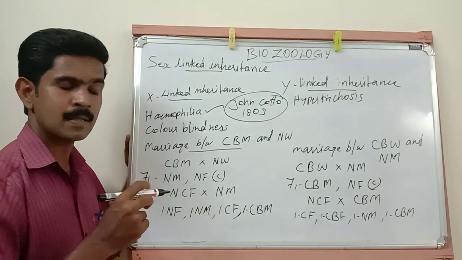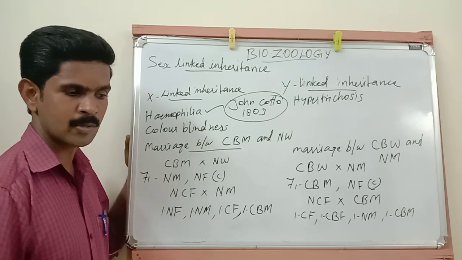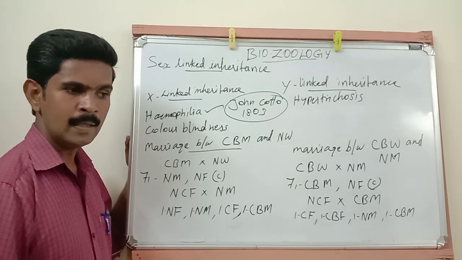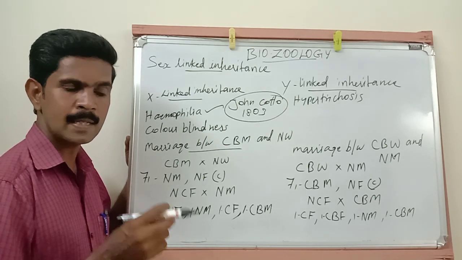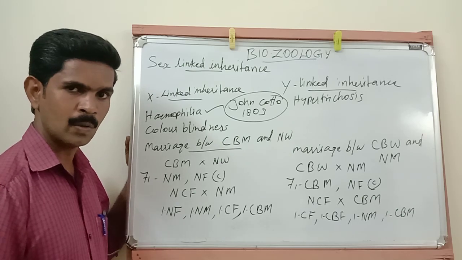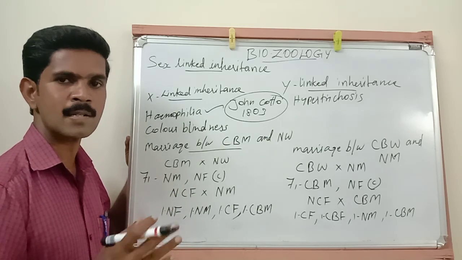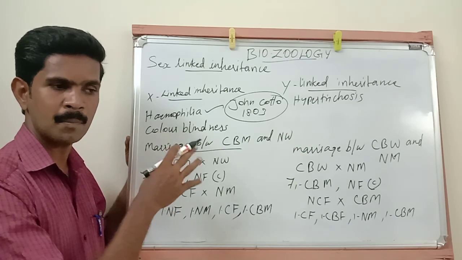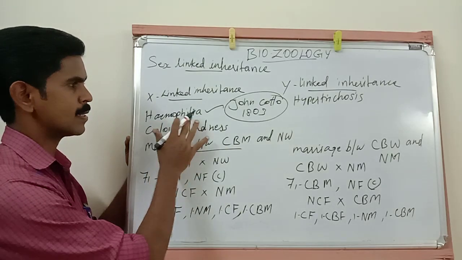See, a blood clotting substance is present in our blood. The name of that substance is called thromboplastin. So the thromboplastin substance is only responsible for the blood clotting. Okay, and one particular gene is controlling the production of this thromboplastin. If the gene is in recessive condition, the recessive gene is unable to produce the thromboplastin, so the blood will not clot in the affected persons. So continuously bleeding, finally it leads to death. Okay, and maximum 50% of this disorder is transferred from the mother to son, not to the daughter. I hope you all understood about this hemophilia.